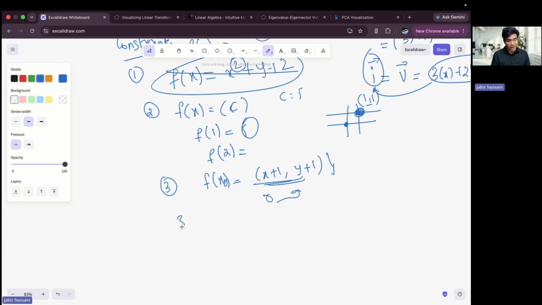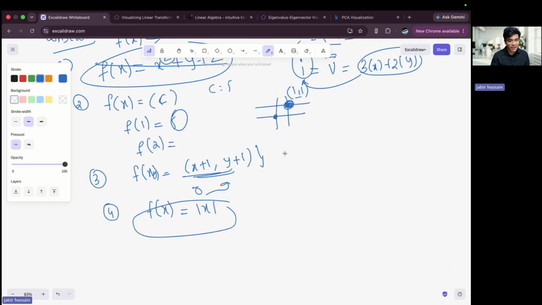The fourth rule is that you should not have modulus. You know what happens because of modulus? Let's say I have taken f of 5. I'll get 5 as output. If I take minus 5, I'll get plus 5 as output. So if it is a 2-dimensional vector and you try to draw it, it will be something like this, right?